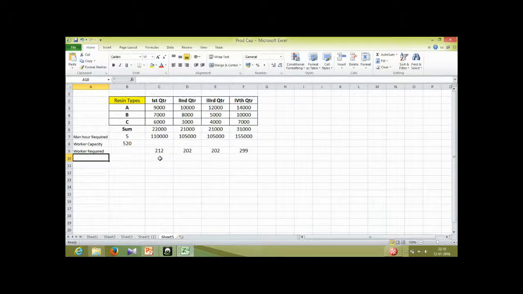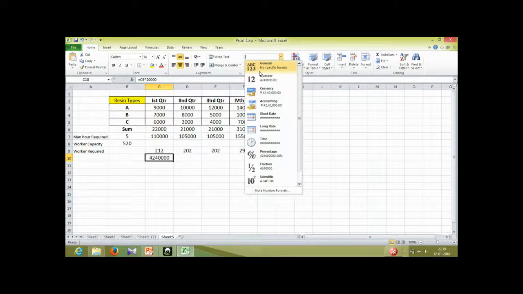Now, as it's given that for the first quarter I will have to hire 212 workers, so it's just 212 into 20,000. That's given in the question itself. So it's a currency.